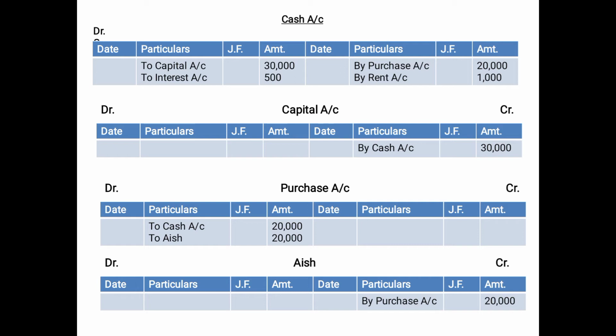And come back to the same cash account which you prepared for the first entry. Now when you are preparing the cash account, you will not use the word cash. Since cash is debited in the entry, you record the credit aspect, which we have discussed in the case of purchases. Now in the case of cash, since cash in this entry is credited, you will record the debit aspect. And what is debited? Purchase account. Whatever is debited in the entry will be posted on the credit side. So on the credit side, we have written by purchase account 20,000.